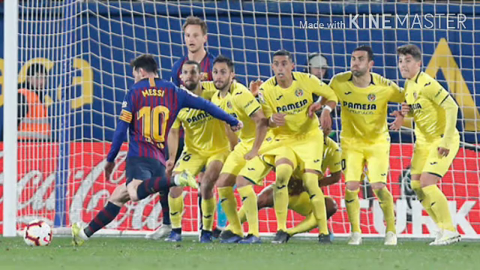Next, free kicks. Free kicks are given by the referee for fouls and misconduct. There are two types of kicks: direct kick and indirect kick. In a direct kick, a goal can be scored directly without anyone touching the ball.